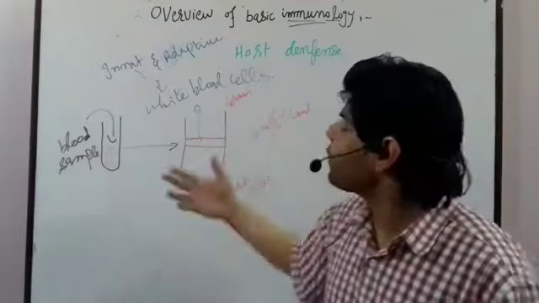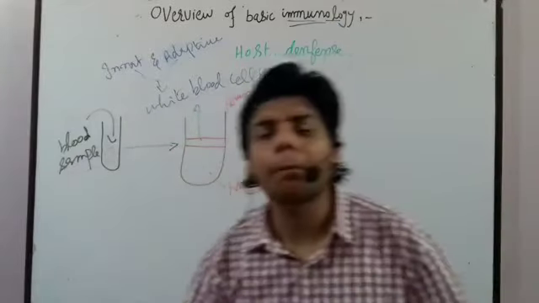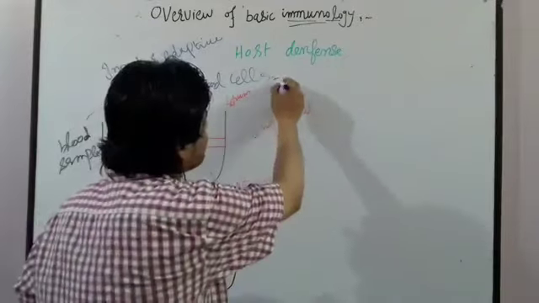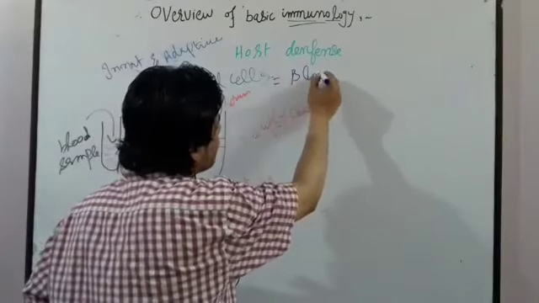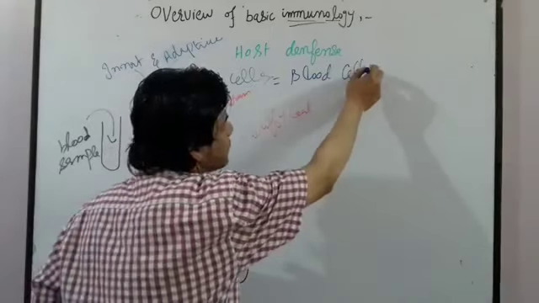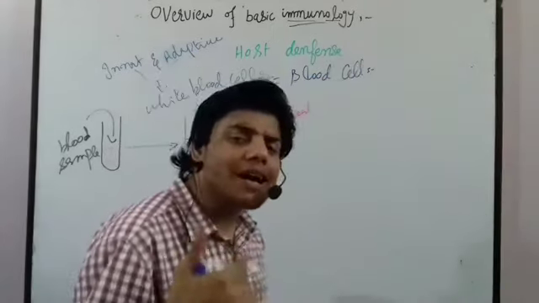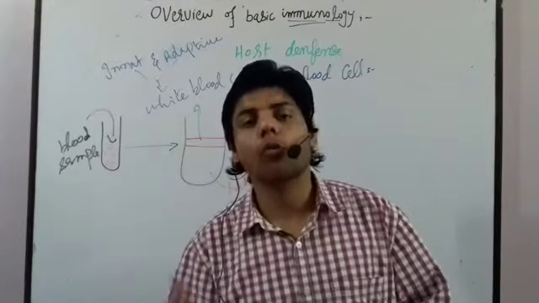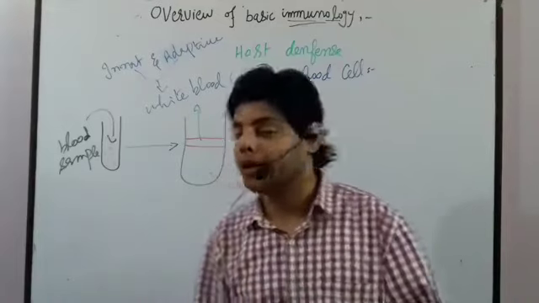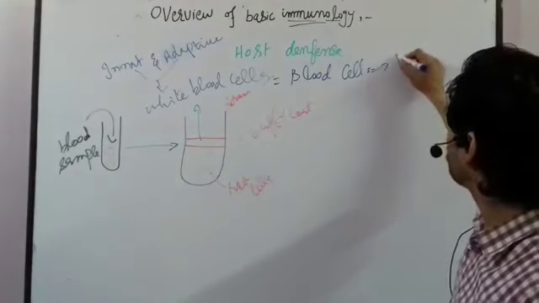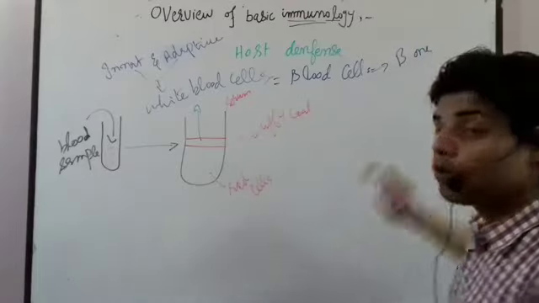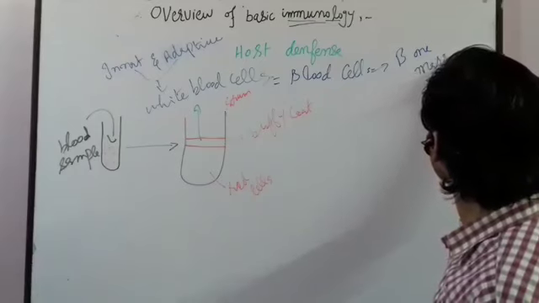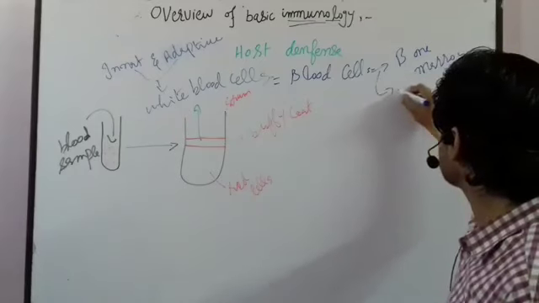So now another question arises: where are the blood cells actually matured? These are part of the blood cells. Where do they derive from, or mature, or where can we obtain each of the blood cells? We can obtain them from the bone marrow, usually from the bone marrow and from the thymus.